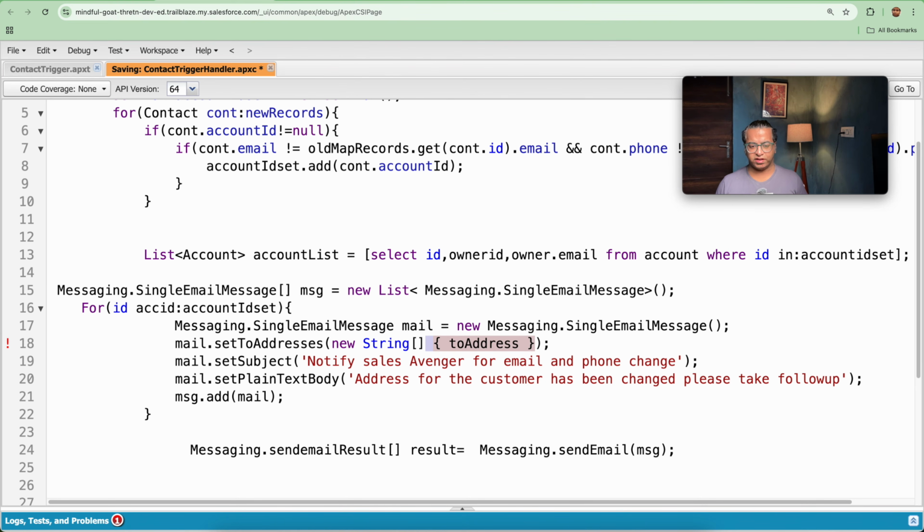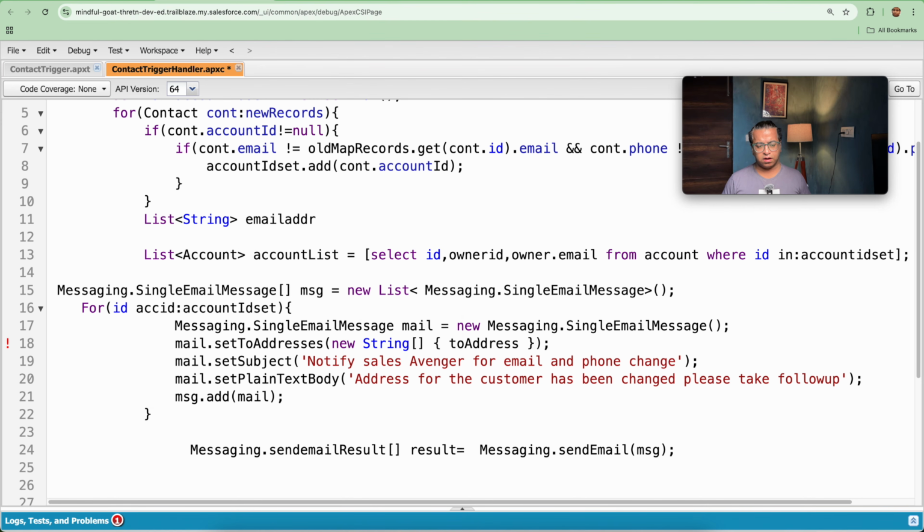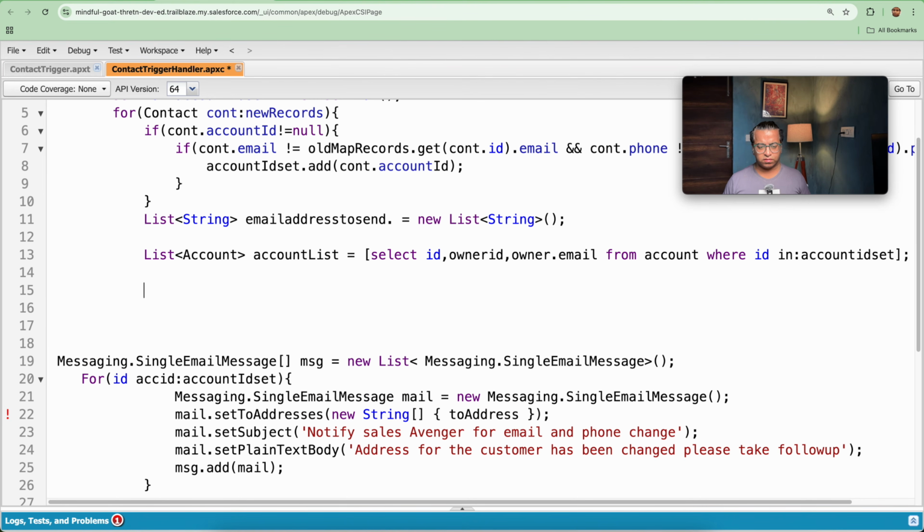So what we will be doing next, we are getting the emails. We need to create a list of string and store those emails in that list. So let's create a list of string, that is email addresses to send. I will be creating a new list of string, and further I will be iterating this for loop.